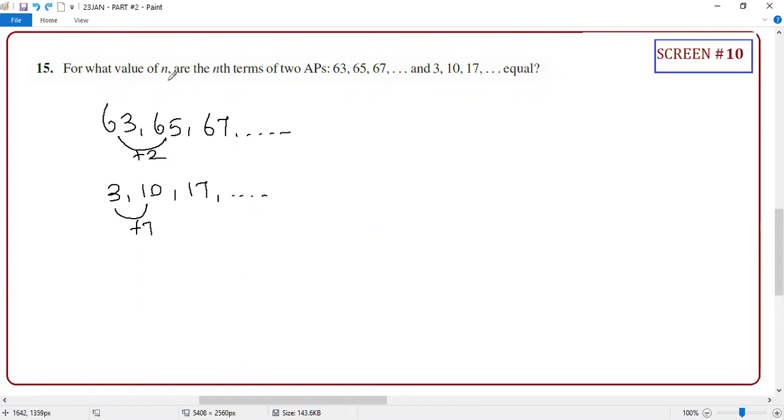They are saying, for what value of N are the nth terms of the APs equal? At some place, both terms will be equal. The values will be equal, and you need to find it. Clear on how to approach this? Anyone can tell me?